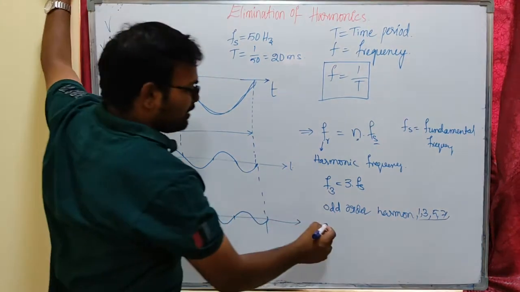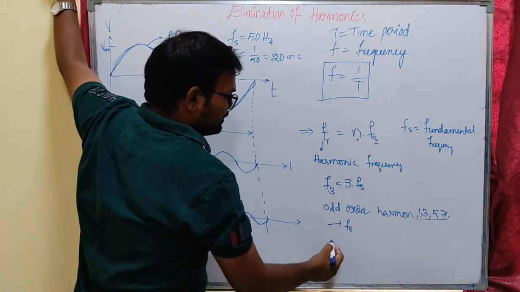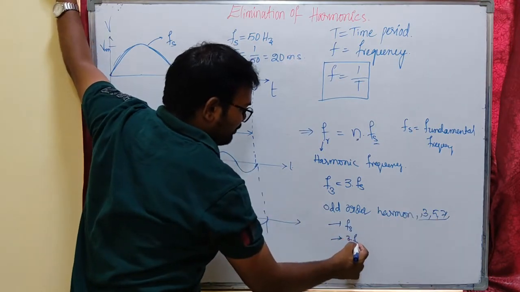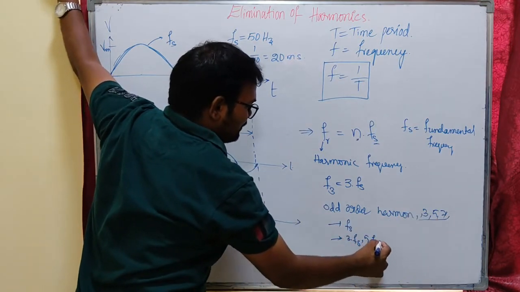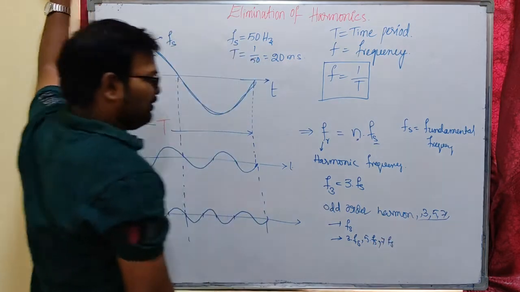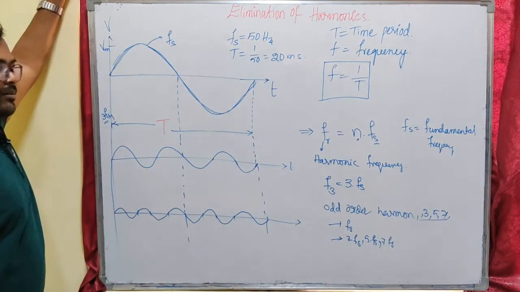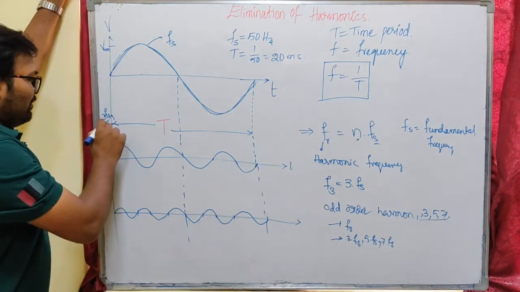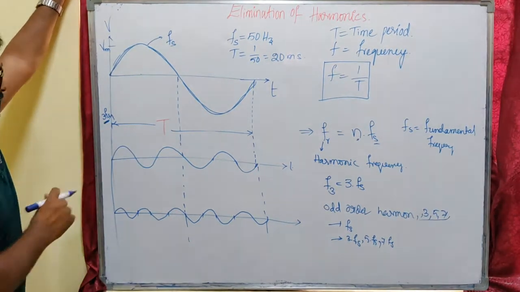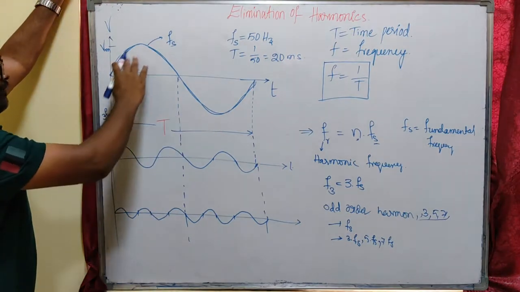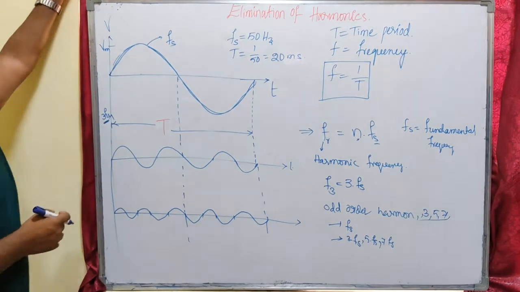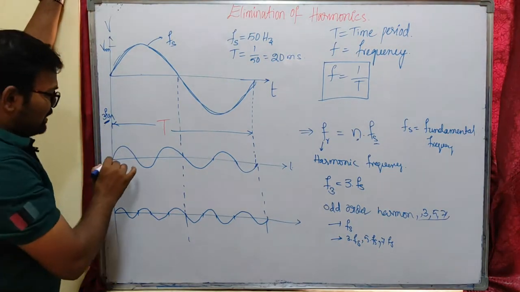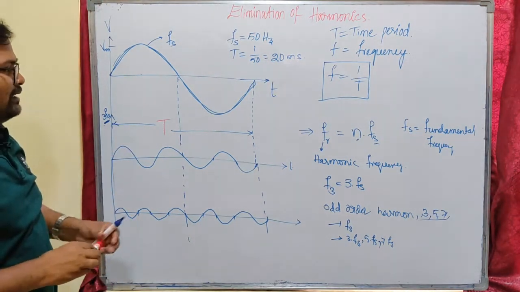The first odd harmonic is nothing but the fundamental frequency. Then we have the 3rd, 5th and 7th, that means 3 times, 5 times and 7 times the supply frequency. These are the frequencies we will have in our machine. Let me show you the third order harmonic, whose frequency is 3 times the fundamental. In the given time period T the fundamental completes one full cycle, but the third order harmonic completes 3 cycles in just one time period.